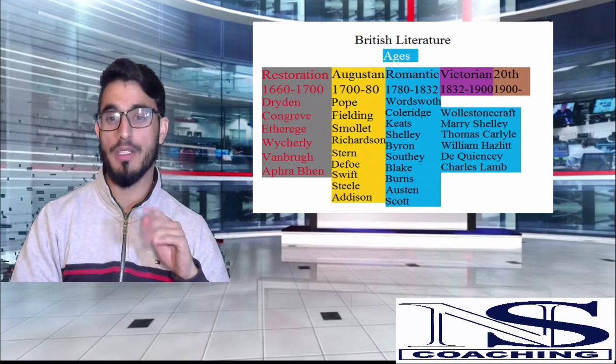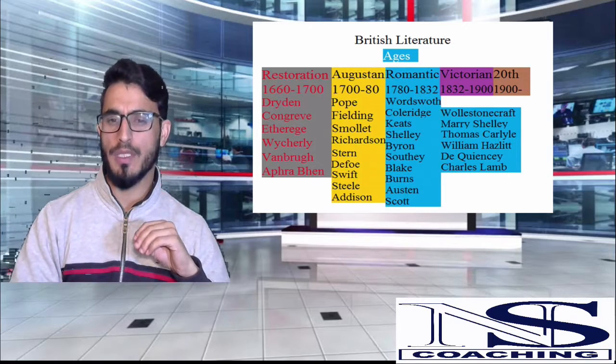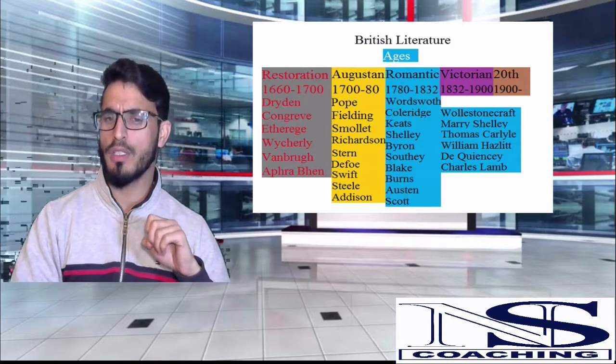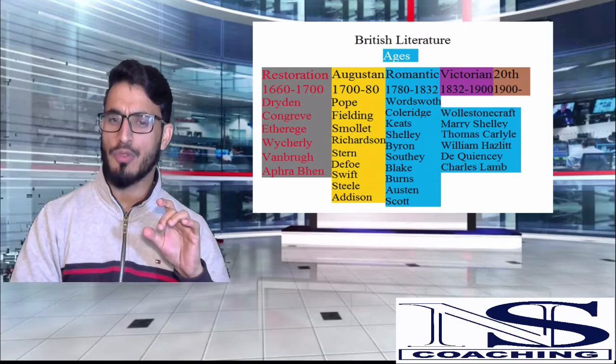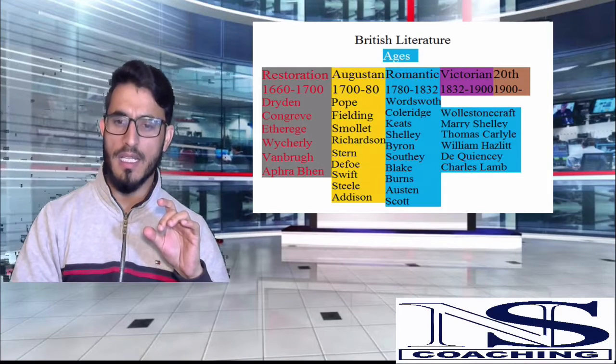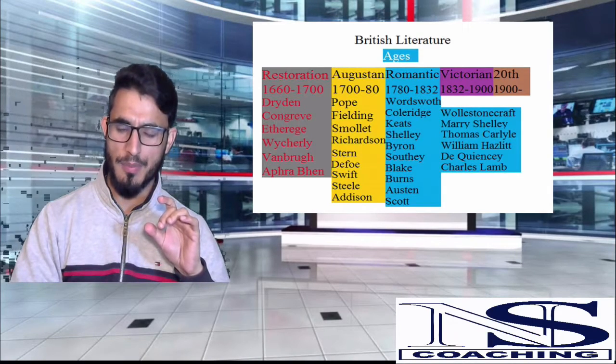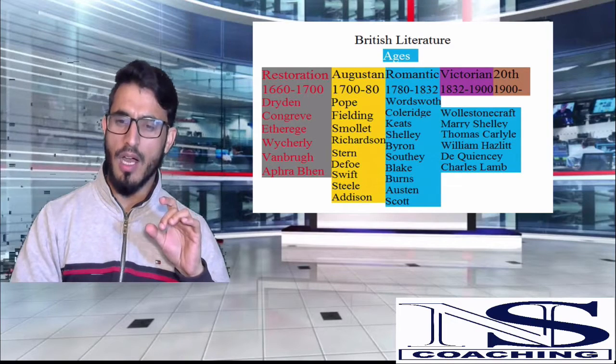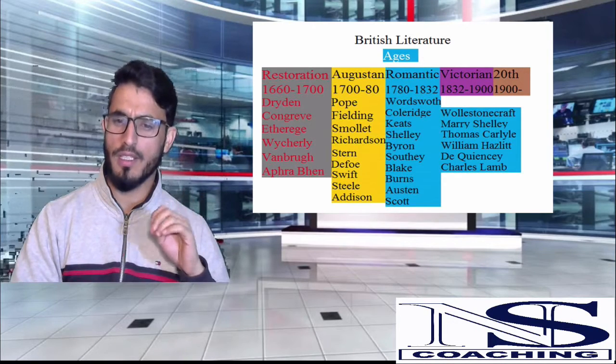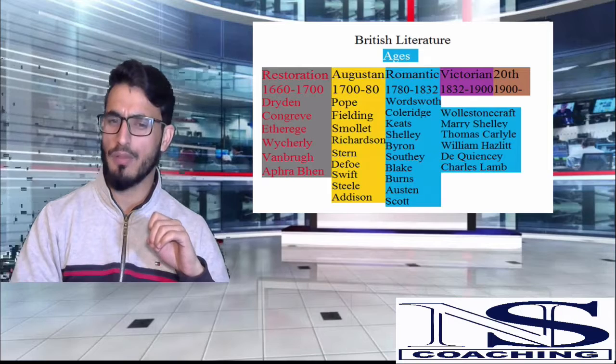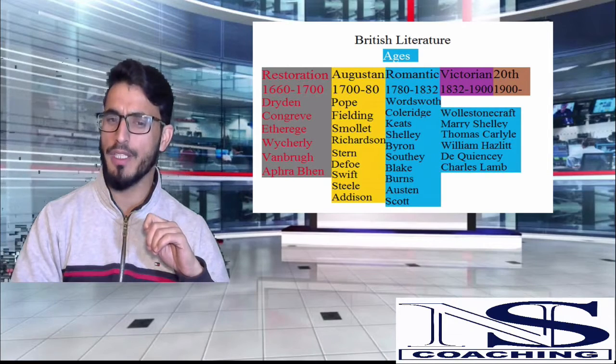the Romantic poets. You have William Wordsworth at the top of the list, then you have Samuel Taylor Coleridge, then these three young guns of the Romantic Age, John Keats, P.B. Shelley, and Lord Byron, who unfortunately all of them died at a very young age. Then we have Robert Southey, the Lake poet. Then we have William Blake.